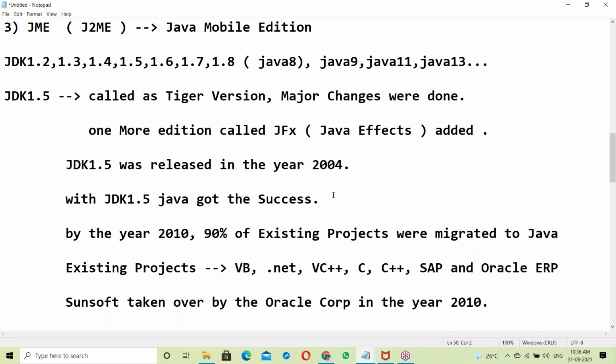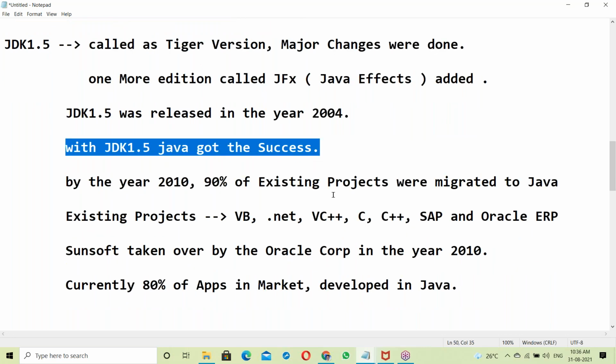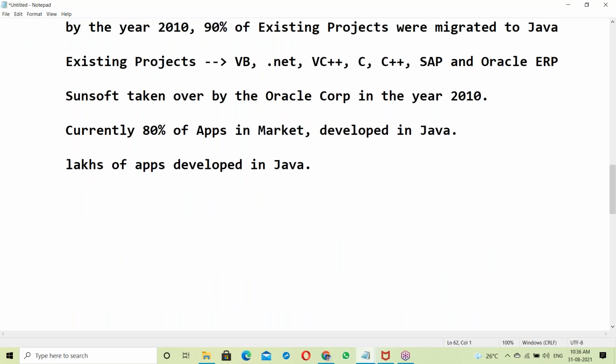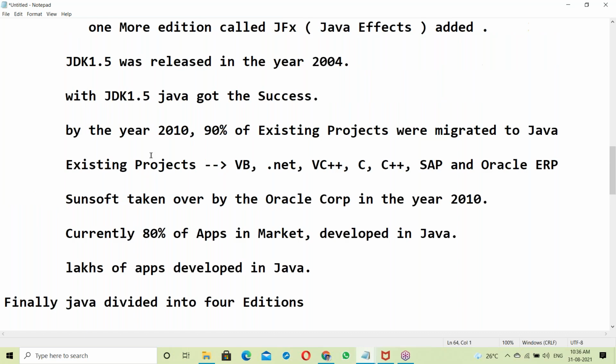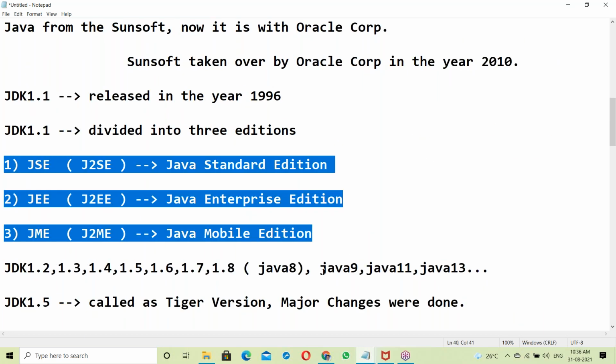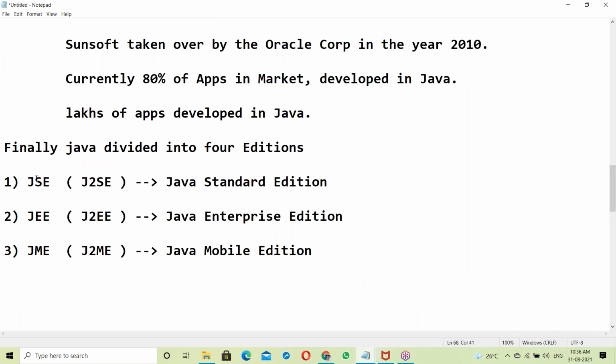So finally, Java was divided into four editions. The first three editions, and the fourth one is called JavaFX.